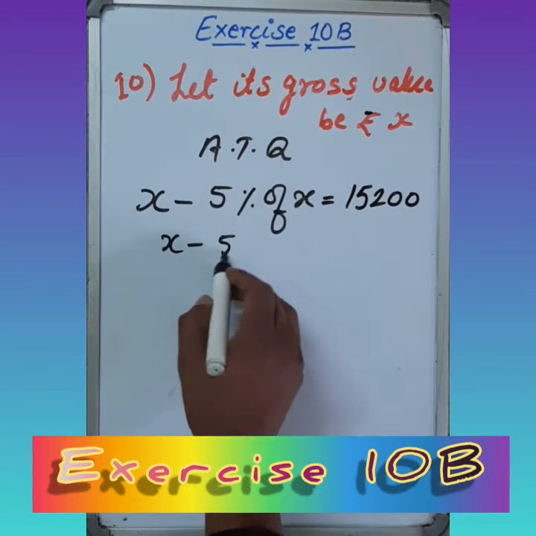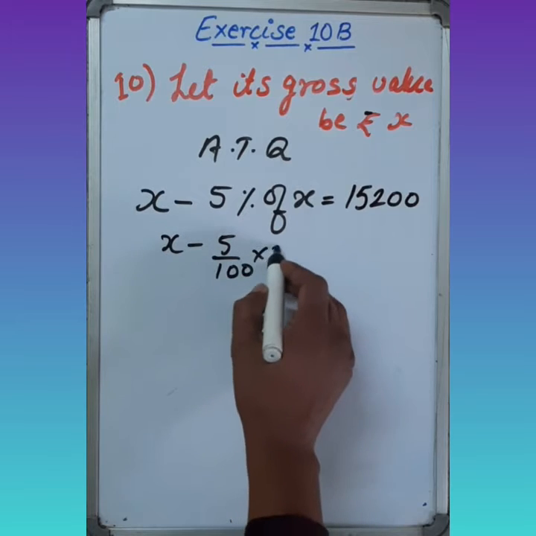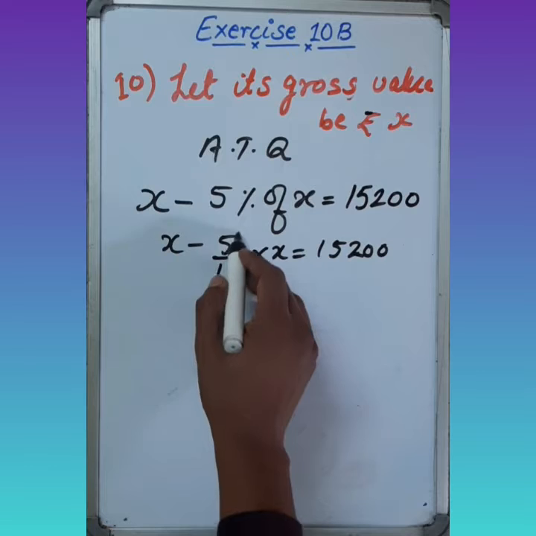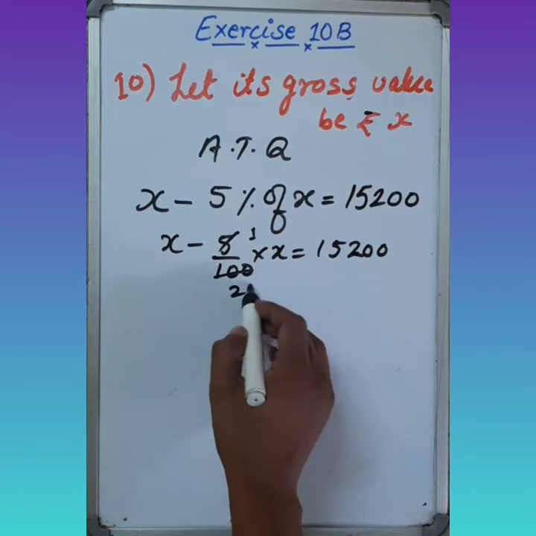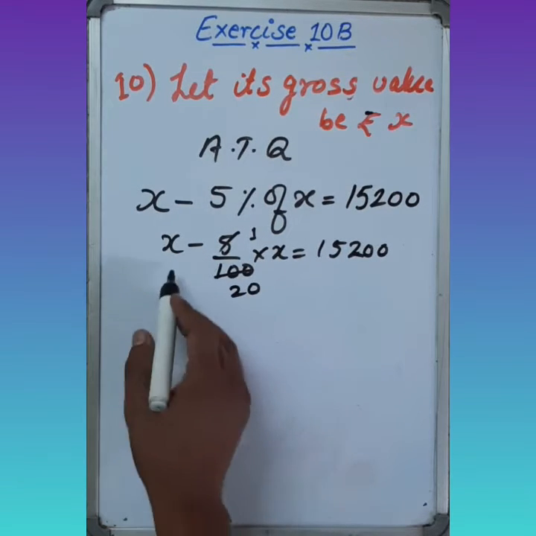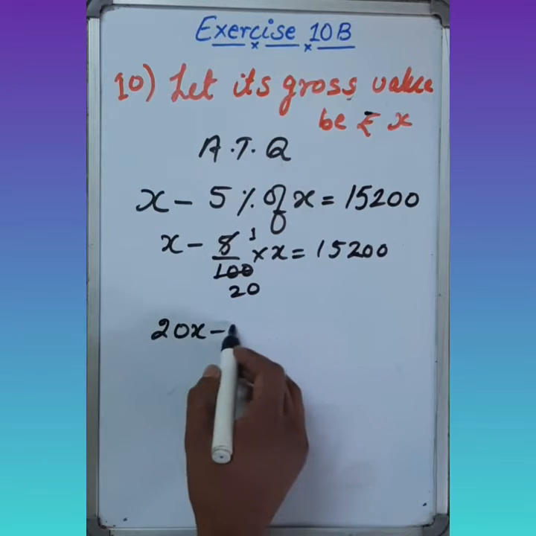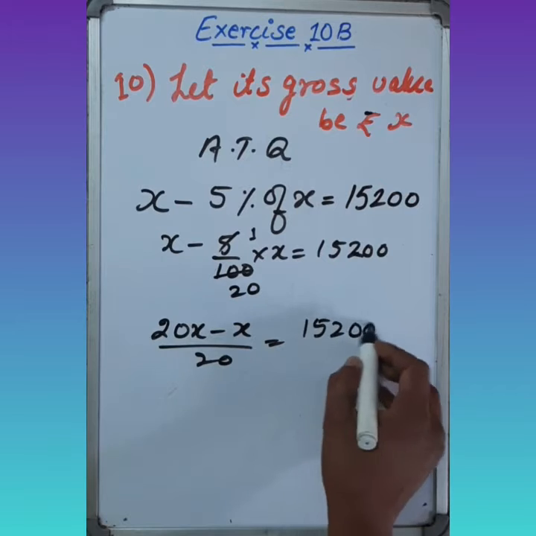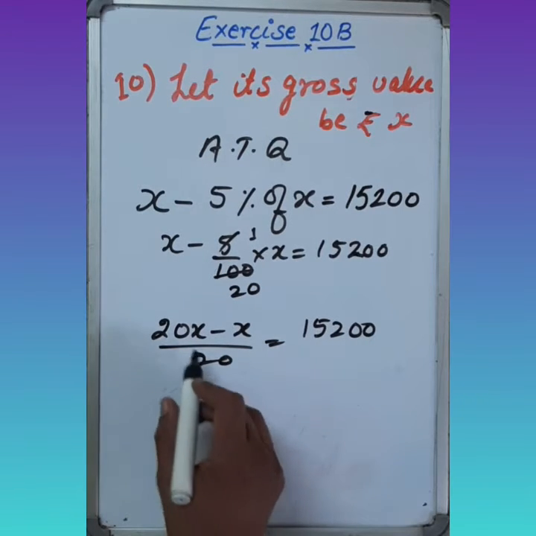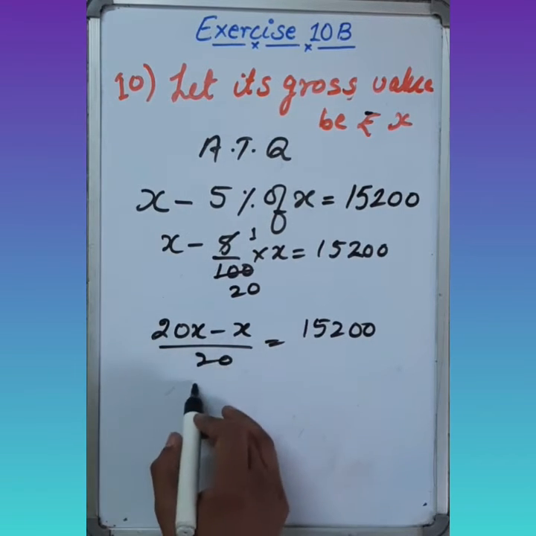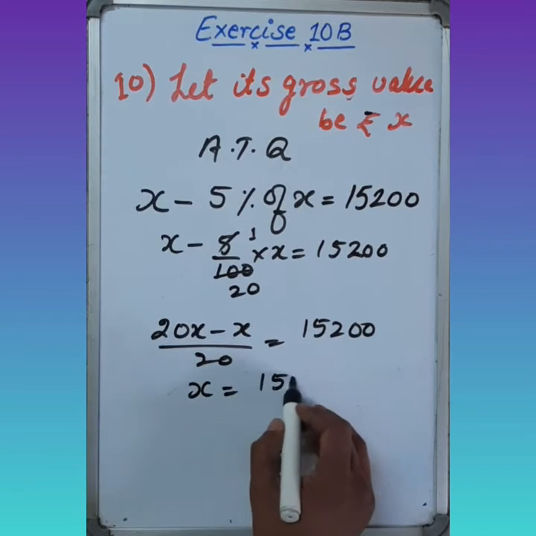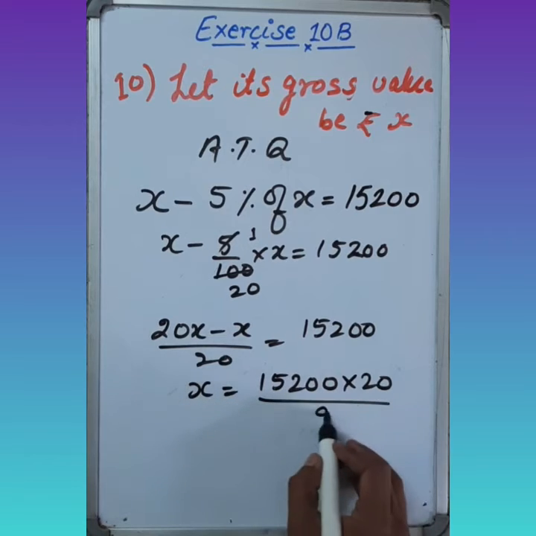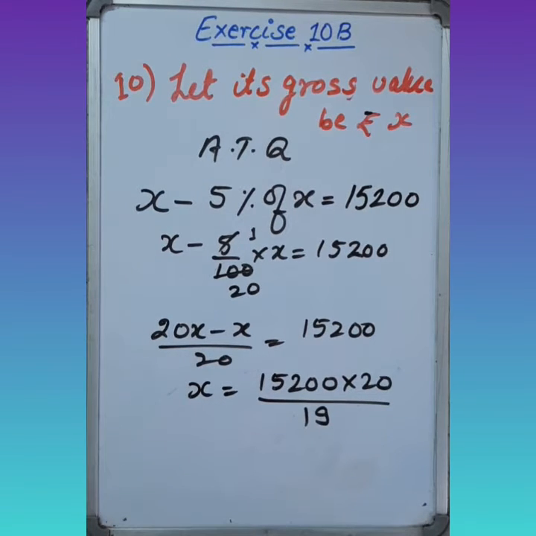x minus 5 upon 100 into x equals 15,200. Taking the LCM, it's 20x minus x upon 20 equals 15,200. Now cross multiply, this will be 19x, so x equals 15,200 into 20, and 19 will come in division form.